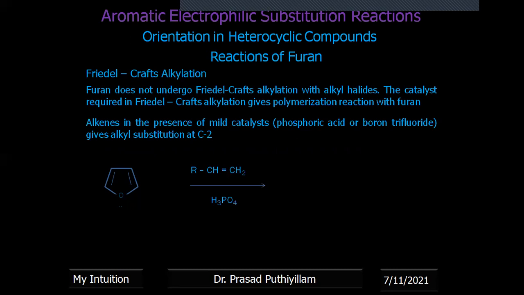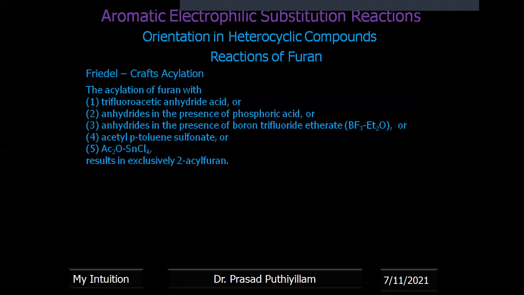If the positive charge is at the secondary carbon, it will be more stable. Therefore, a positive charge is expected at position 2, that means H will be added to CH2. That carbocation, as the electrophile, attacks the furan. So we will be getting the 2-substituted product. The second carbon gets attached to the furan ring at position 2 because that particular carbocation formed is more stable.